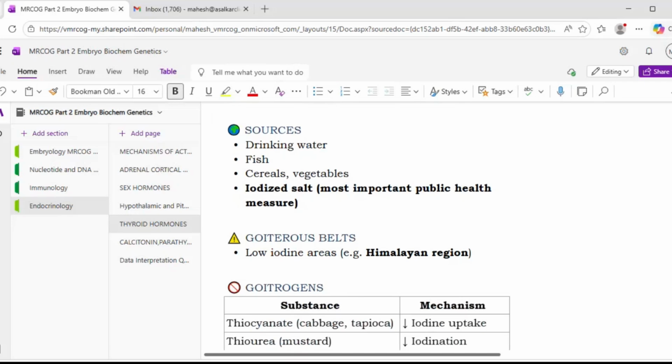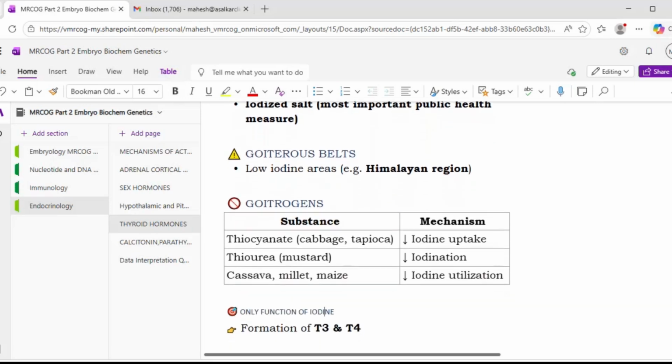And what are the sources of iodine? Mainly the drinking water, fish, cereals, vegetables. And commonly used is iodized salt. That is the most important public health measure for prevention of goiter and thyroid disorders. Okay, so there is a goitrogenic belt, especially in the Indian scenario. It is the Himalayan region. Okay, these are the low iodine areas.